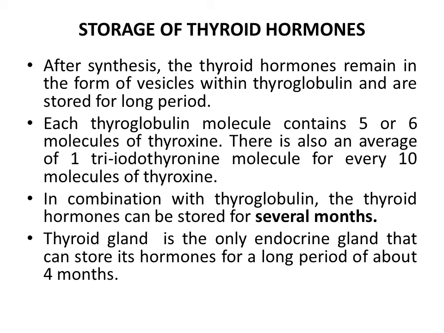There is also an average of 1 triiodothyronine molecule for every 10 molecules of thyroxine. In combination with thyroglobulin, the thyroid hormones can be stored for several months. Thyroid gland is the only endocrine gland that can store its hormones for a long period of about 4 months.